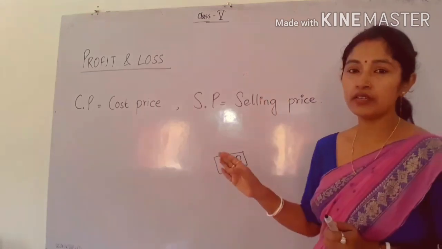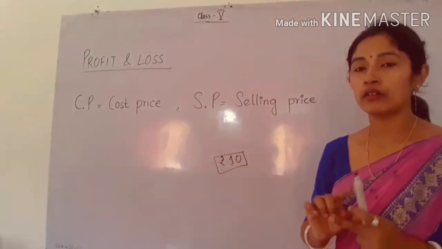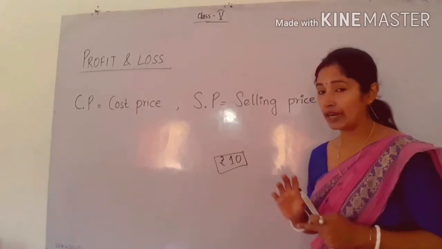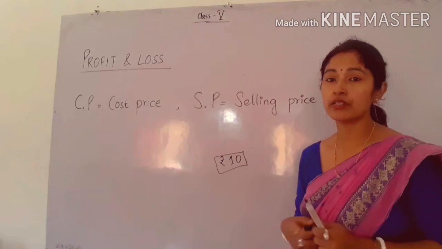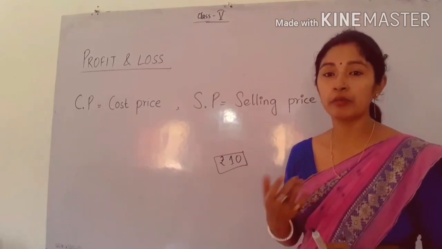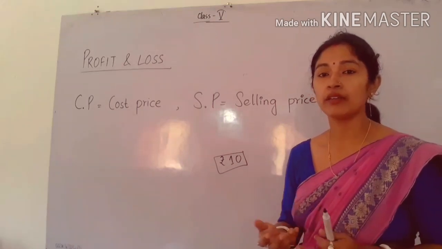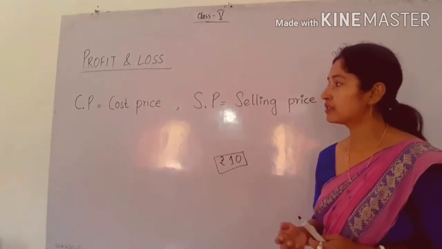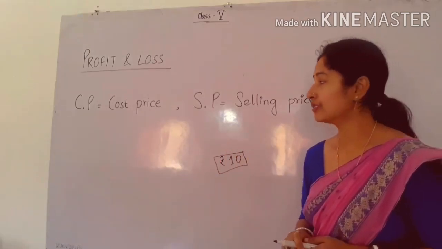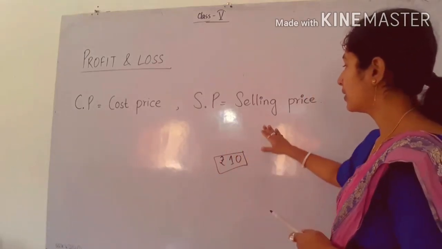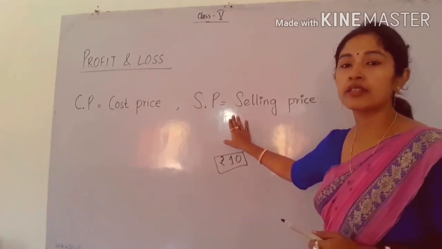One is cost price, the price that is written on that item, that will be the cost price. That means the buying price. You can say buying price or you can say mark price. There are many names. And also in simpler language we can say cost price. And what is selling price? Whenever we want to sell something, that price is called the selling price.